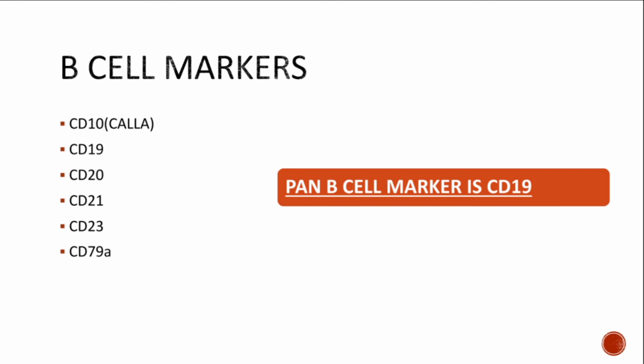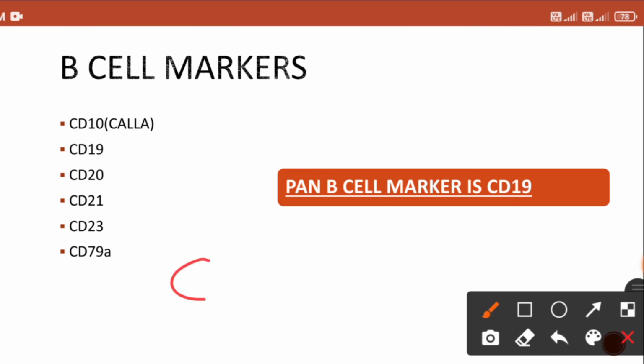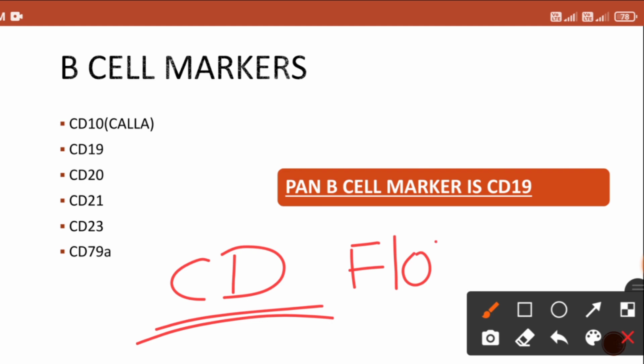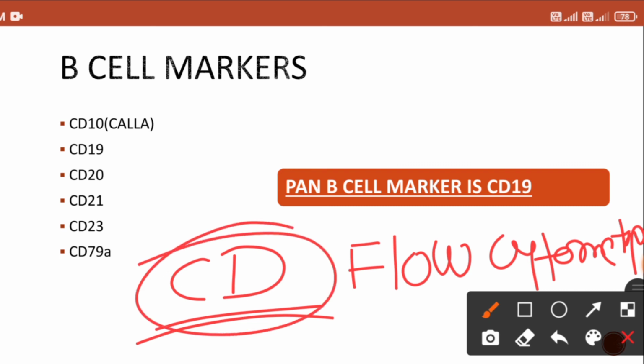All right. Now, which are the B cell markers? The markers mean cluster of differentiation, right? CD markers, which are detected by flow cytometry method mainly, right? They are the surface molecules over a particular lymphocyte.